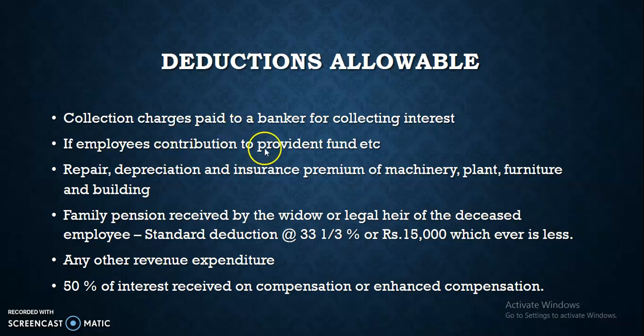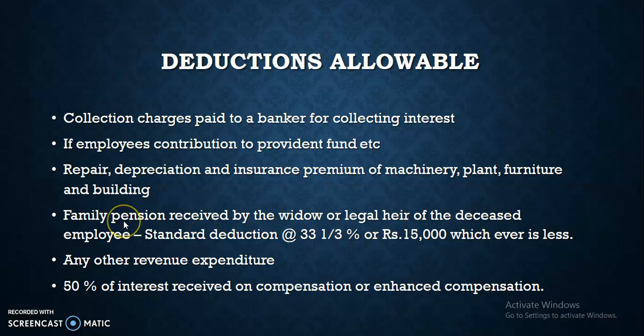Then employees' contribution to provident fund, etc. Then repair, depreciation and insurance premium of machinery, plant, furniture and building, if we have to spend any amount on these from the income from the machinery, plant, furniture and building.